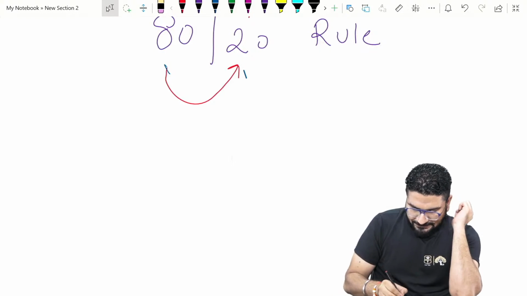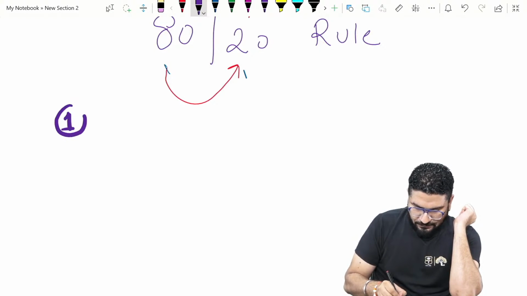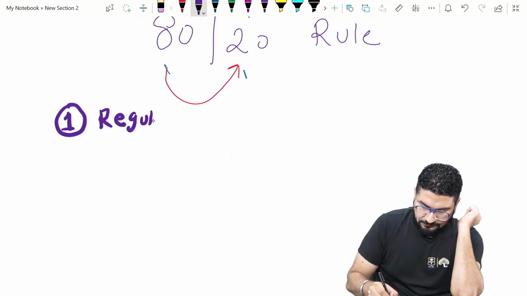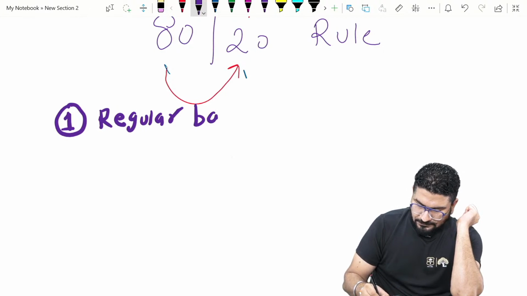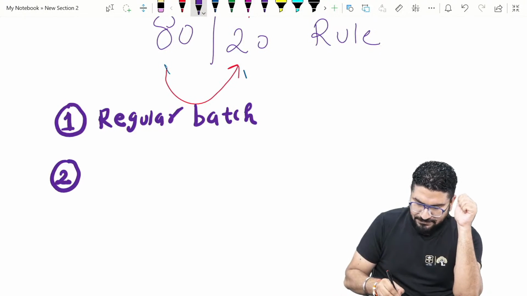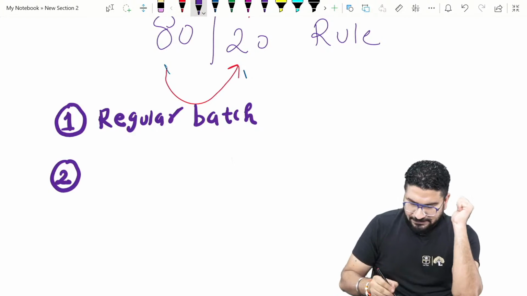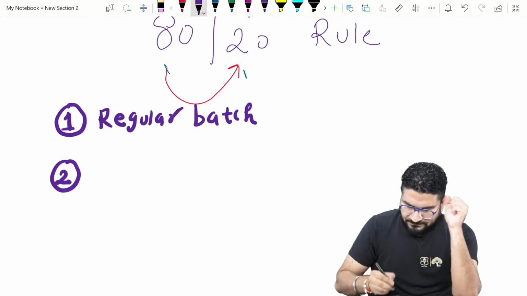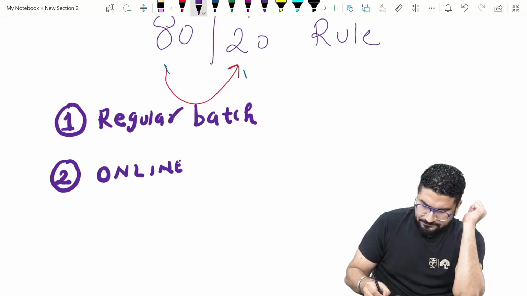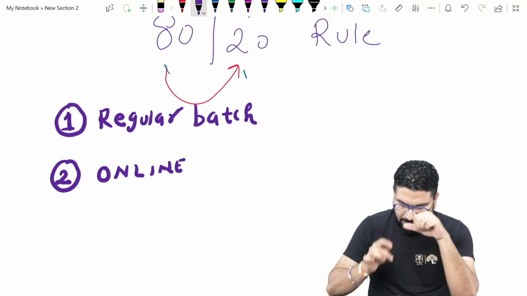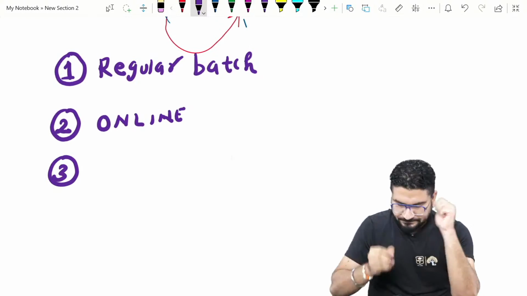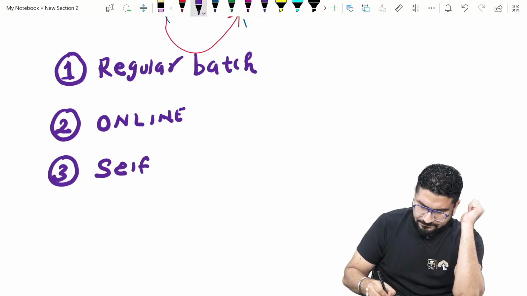There are three types of students. One is a student who has joined a regular batch in some offline institute. Then we have students who have taken a regular batch on an online platform, or our advanced pack, not a crash course. The third type is a repeater who is just doing self-study. So we have three categories of students.